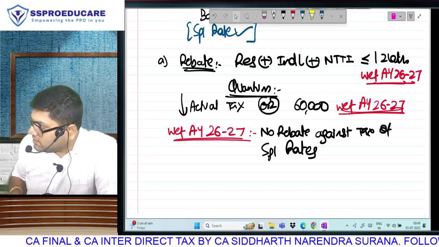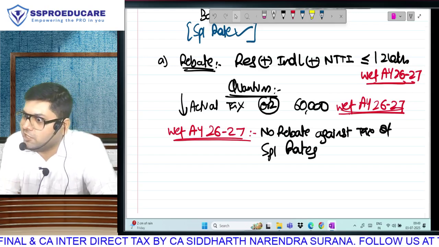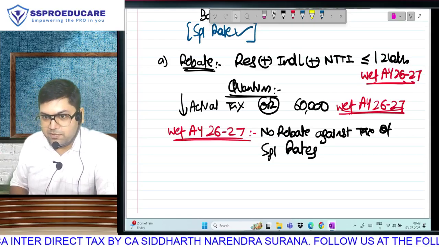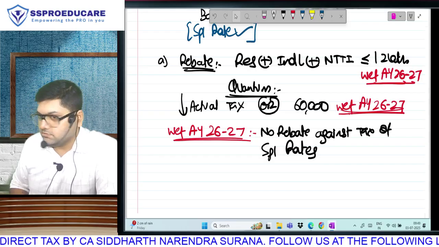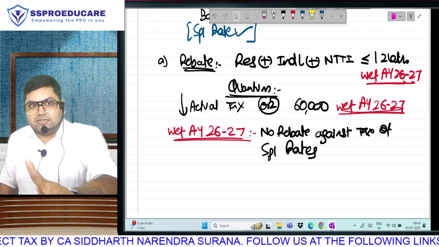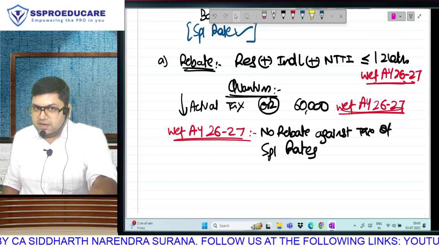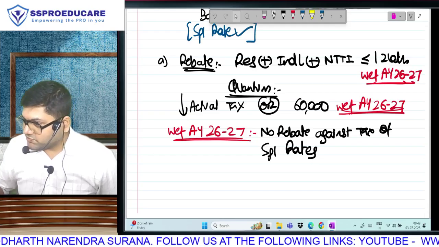You can't be unfair. If you want to disallow the rebate, you can't change the ITR utility and disallow the rebate. Change the law. And they did that in February. Special rate, no rebate. But last year, whoever got that demand notice used that Bombay High Court judgment and got the demand cancelled. What I said in class was correct.